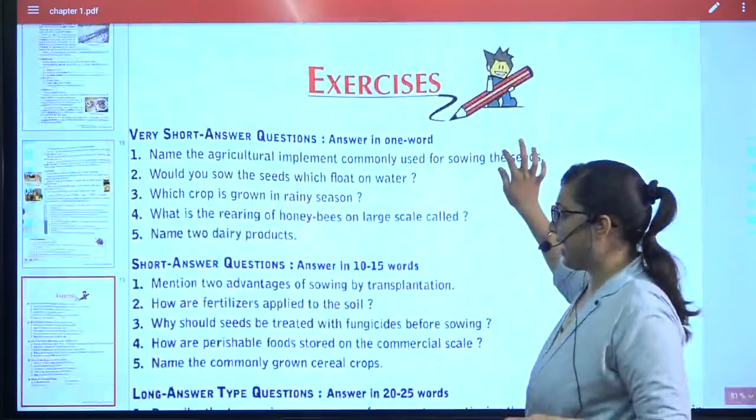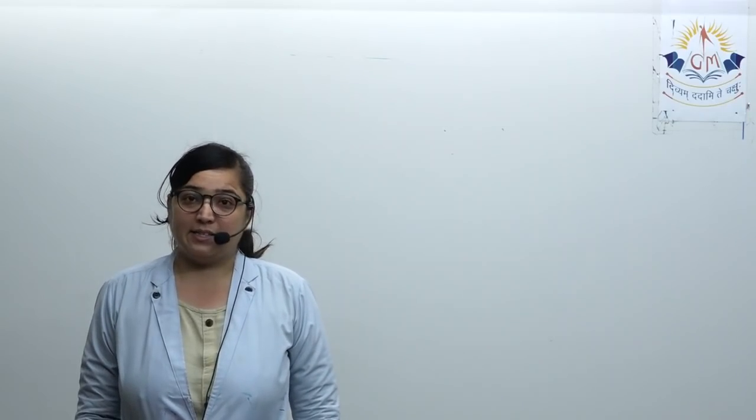Now coming to the exercise questions. After completing the theory part, we are now going to have a look at the exercise. For the exercise, you need to open your textbook and go to the exercise. We'll discuss all the questions given over here one by one.